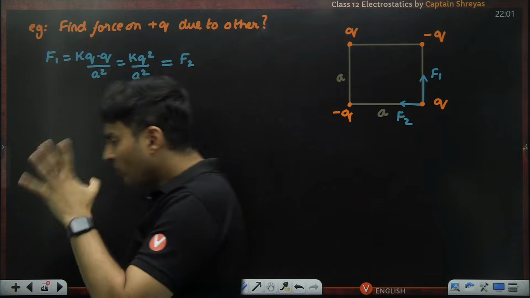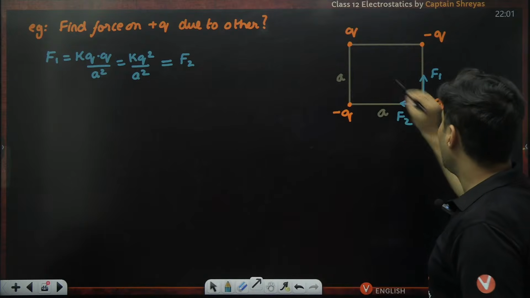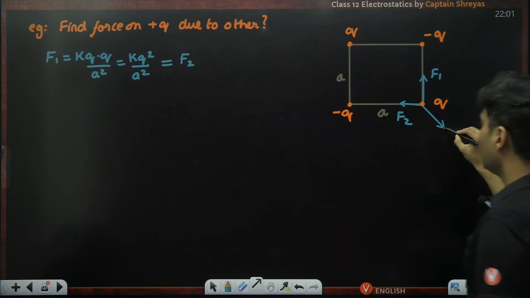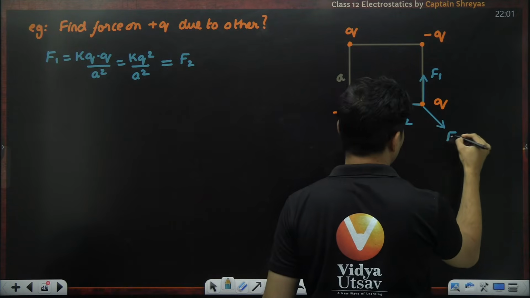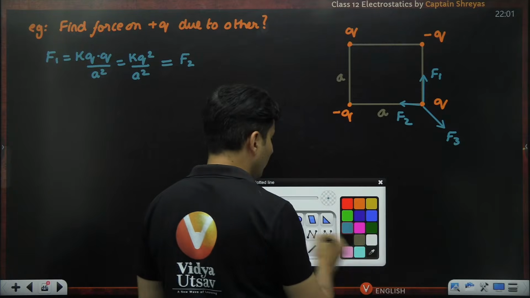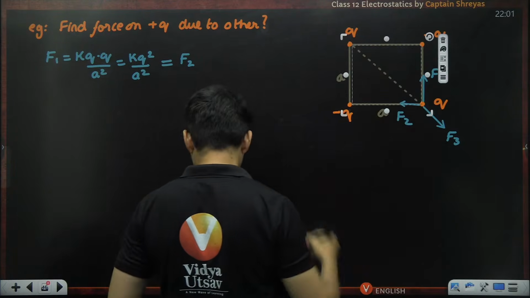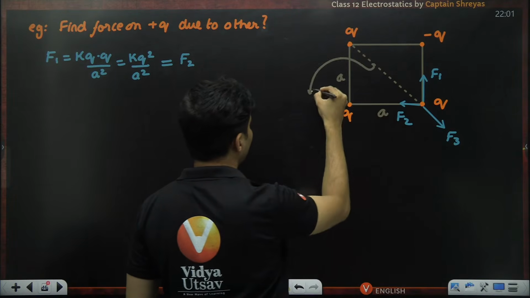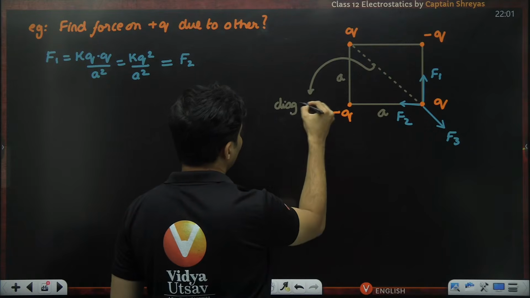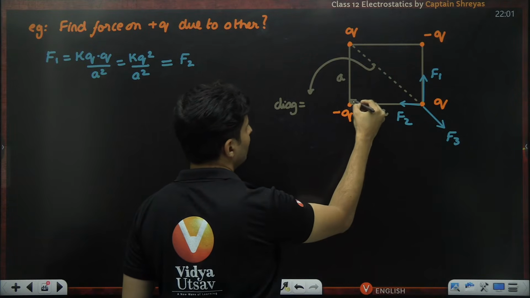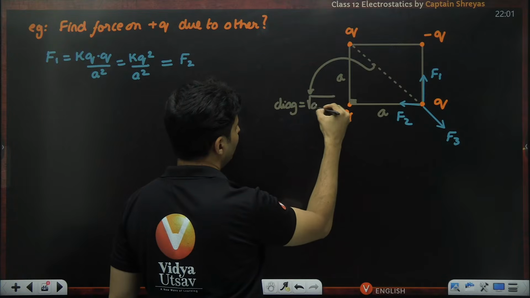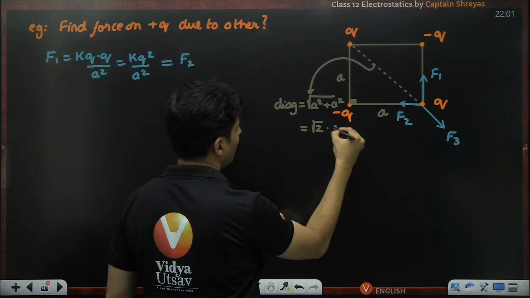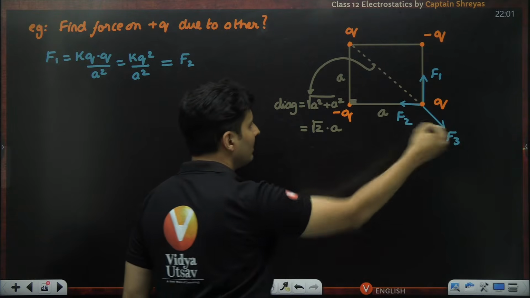Now imagine this charge and this charge, they are both positive. What will happen? They will repel each other. Let's say I call that particular force F3. Just be careful of one thing though: the distance is not a, rather it is the diagonal distance. And how much is the diagonal? You can use the Pythagoras theorem over here. This is nothing but root of a square plus a square, which is root 2 times a. That is the distance between these two charges.